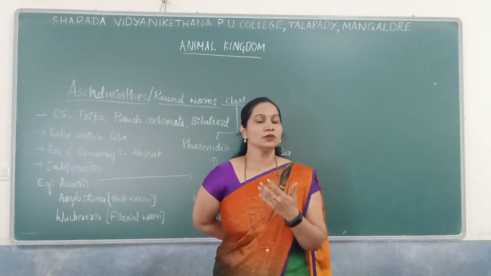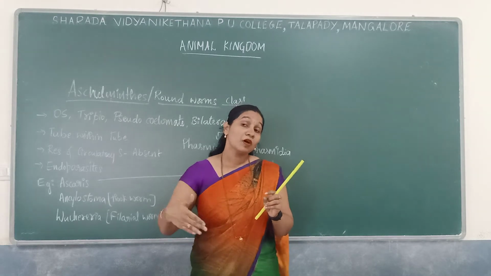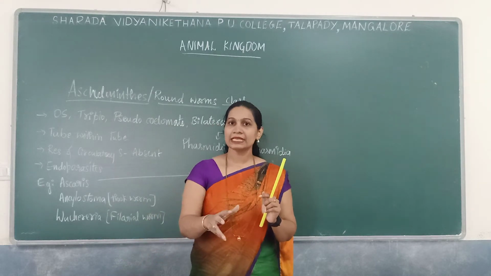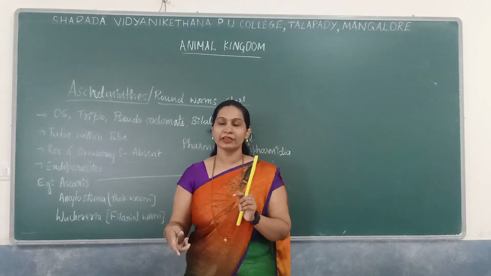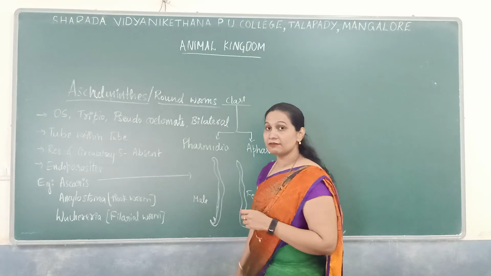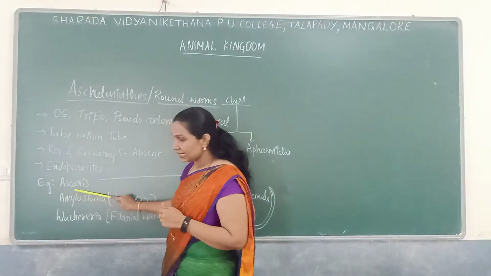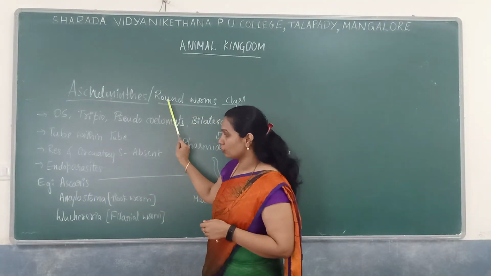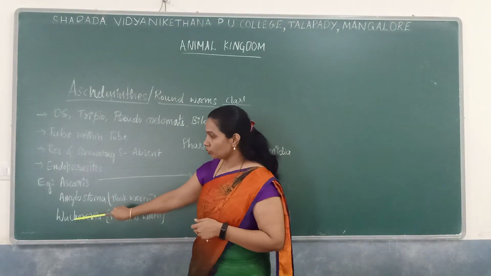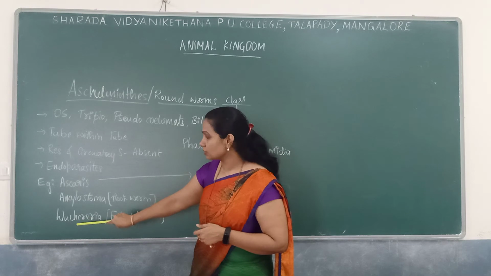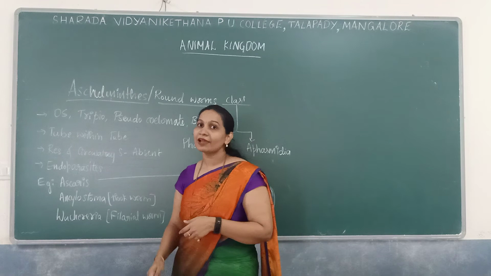But their reproductive system is very highly developed, because they will multiply very fast inside the host organism. Examples include Ascaris, commonly called roundworm. Ancylostoma is called hookworm. Wuchereria, though pronounced as Wucheria, is known to be a filarial worm.